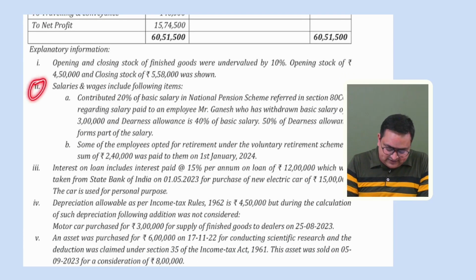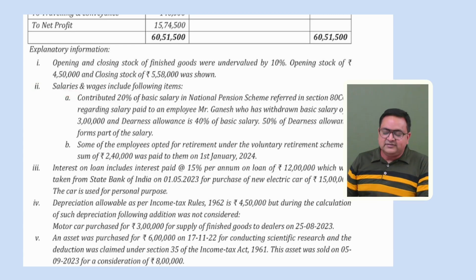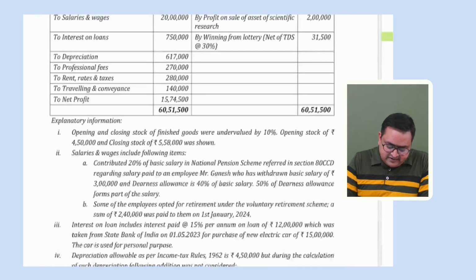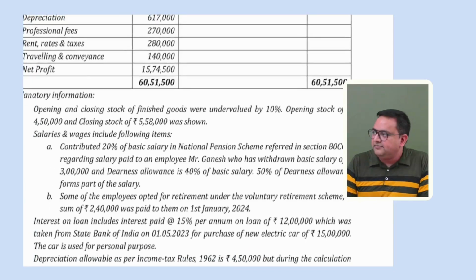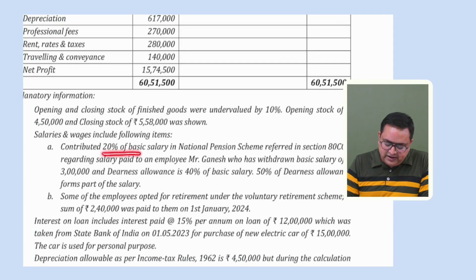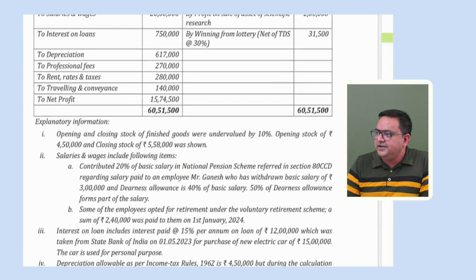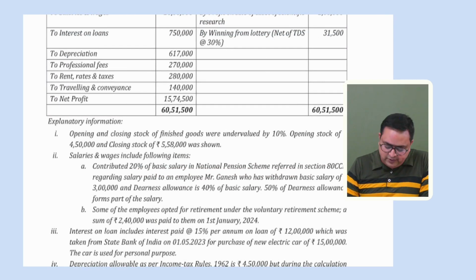Second point says, I'll explain this point. Salaries and wages includes the following. There was some salaries and wages. Salaries and wages includes the following items. What is it? Contributed 20% of basic salary to the National Pension Scheme referred under Section 80CCD regarding salary paid to an employee, Mr. Ganesh, who has withdrawn basic salary this much, DA 40%, 50% forming part.